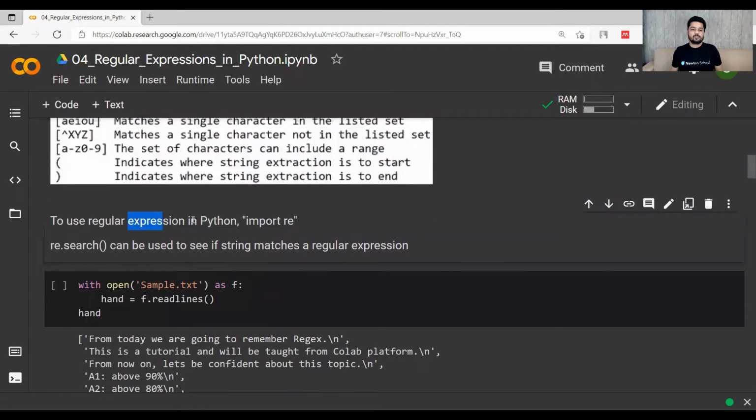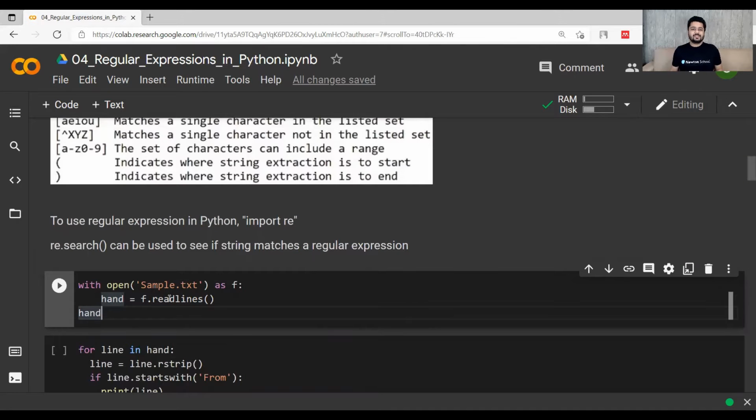To use regular expressions in Python, you have to use this import re line. So you have to import the regular expressions library, and re.search can be used to see if the string matches a regular expression. Let's see some examples.